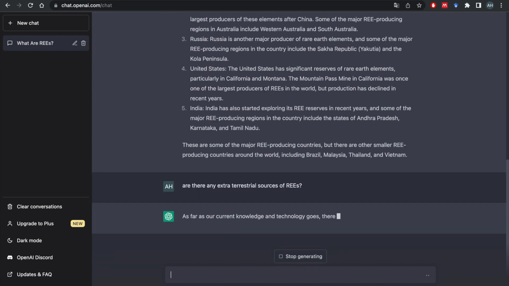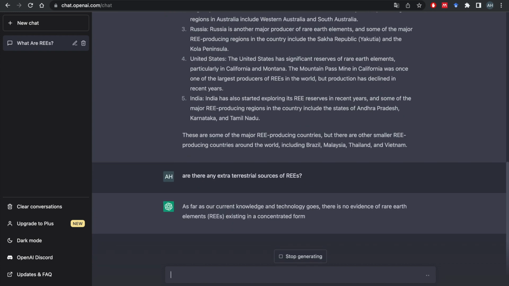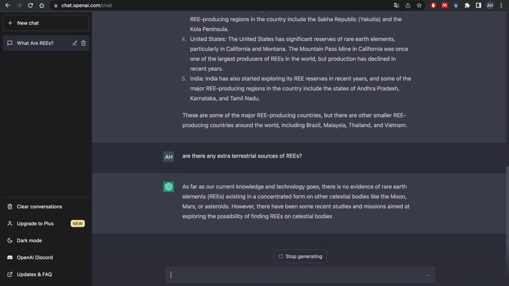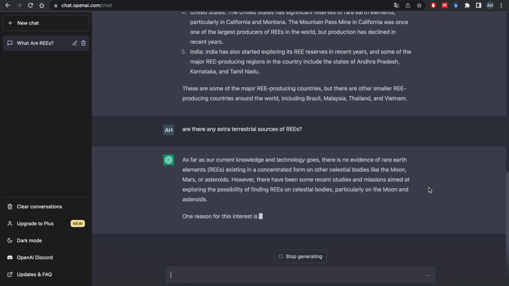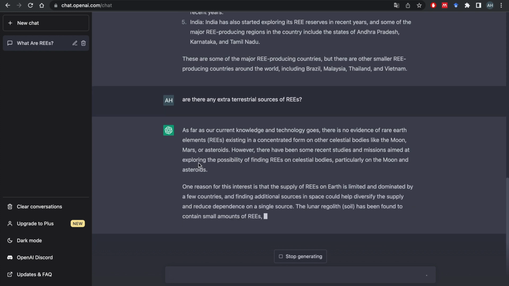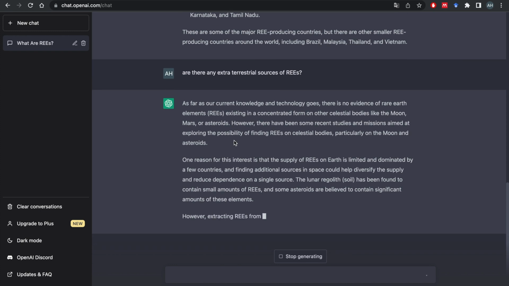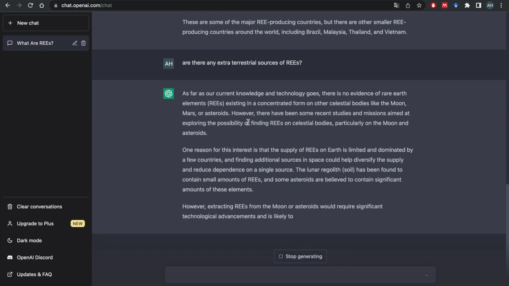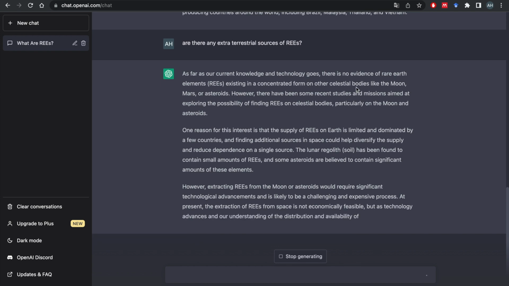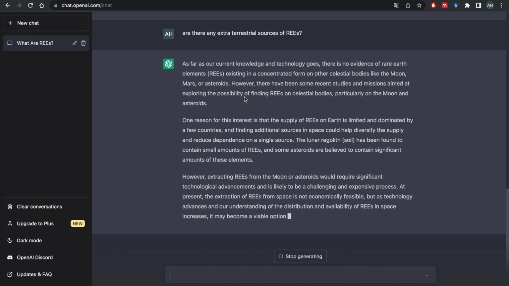Because that would be cool just to know, because soon perhaps we'll be able to harvest stuff from outer space as well, like go hunt a meteor or a moon or something. As far as our current knowledge and technology goes, there's no evidence of rare earth elements existing in a concentrated form on other celestial bodies like the moon, Mars, or asteroids.